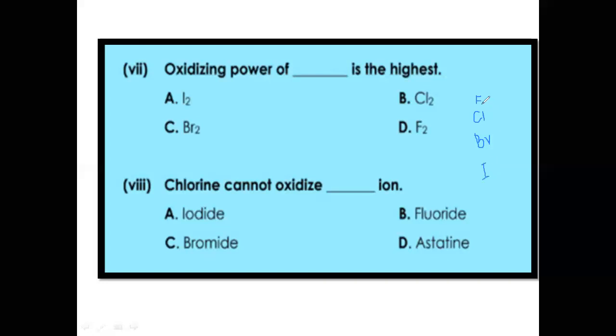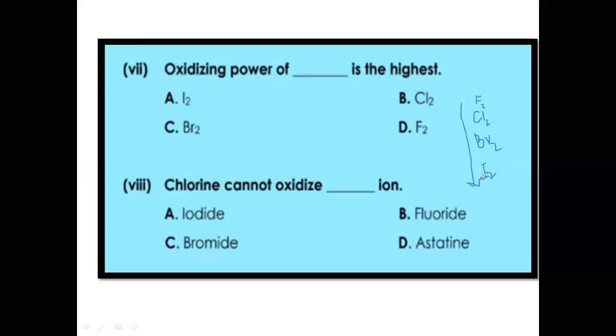I told you that all of these exist in diatomic or molecular form: I2, F2, Cl2. And if you remember, I told you that their oxidizing power decreases down the group.